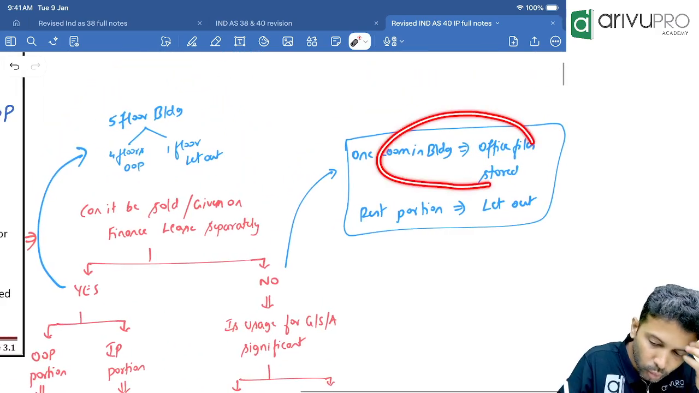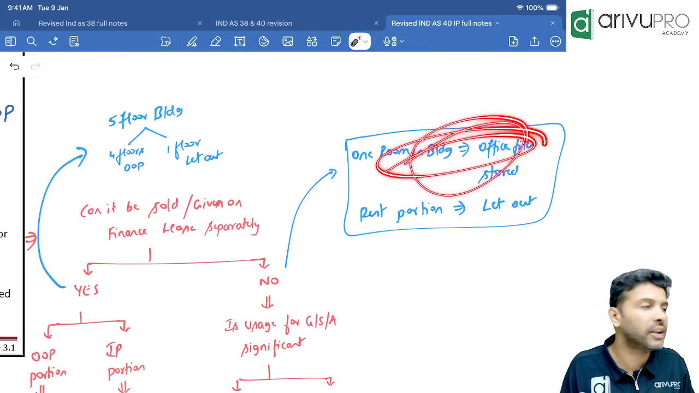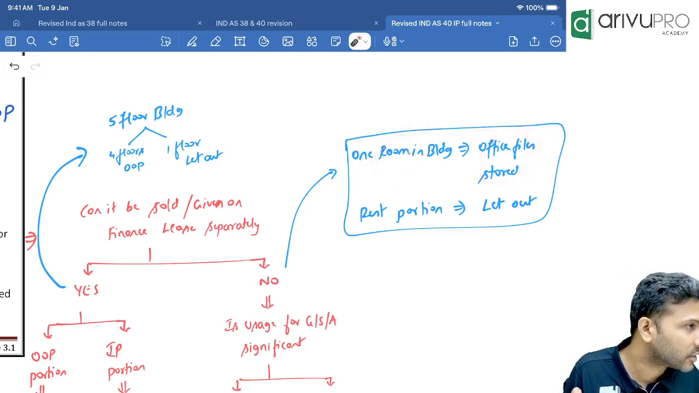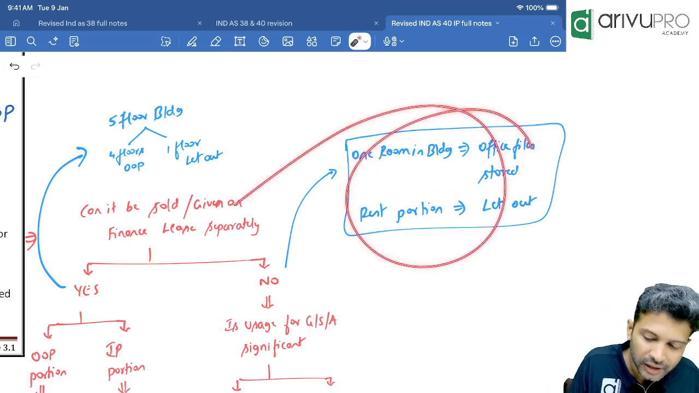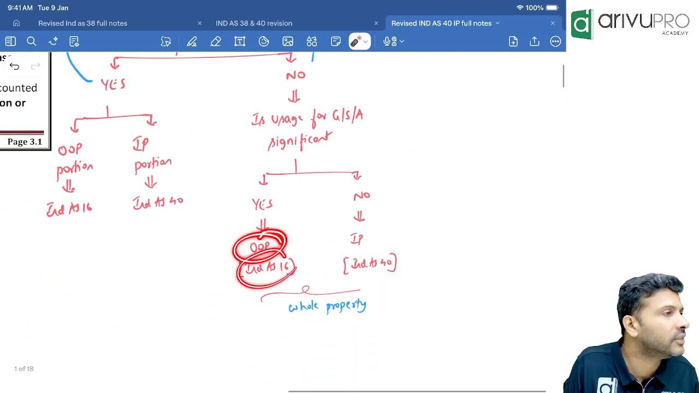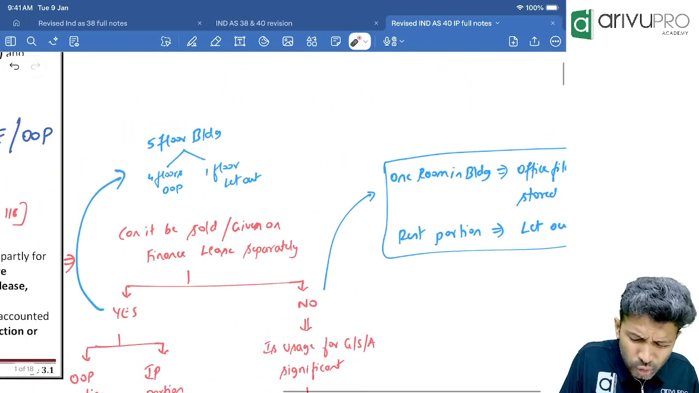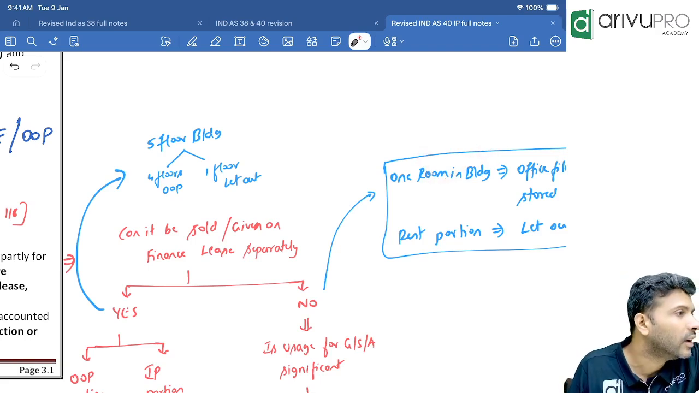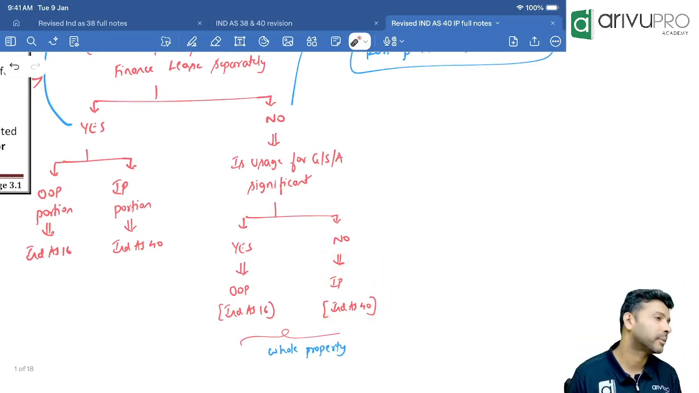In this example, if they conclude they're using 1 room for storing office files, and this usage is significant, then the whole property will be classified as OOP, and which standard will apply? Ind AS 16. If you conclude no, usage for business purpose is not significant, it is only minor usage, then the whole property will get classified as investment property.